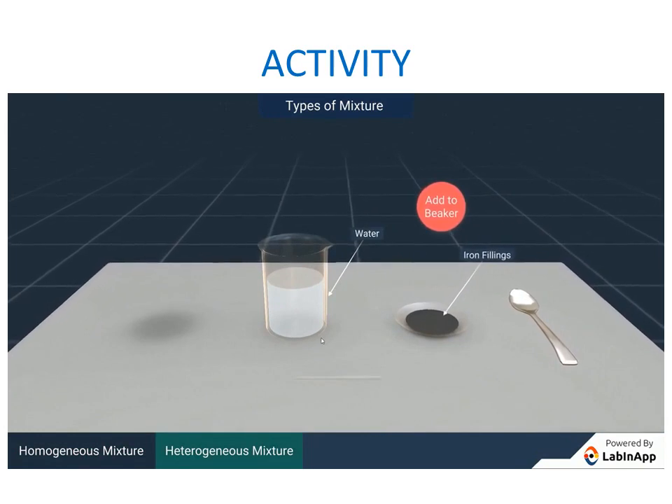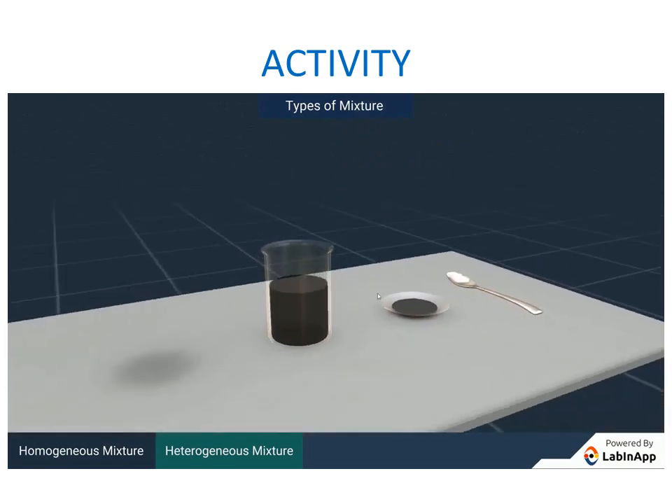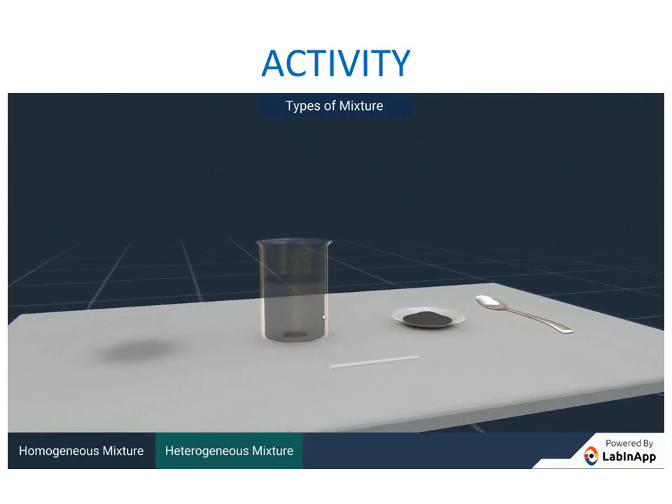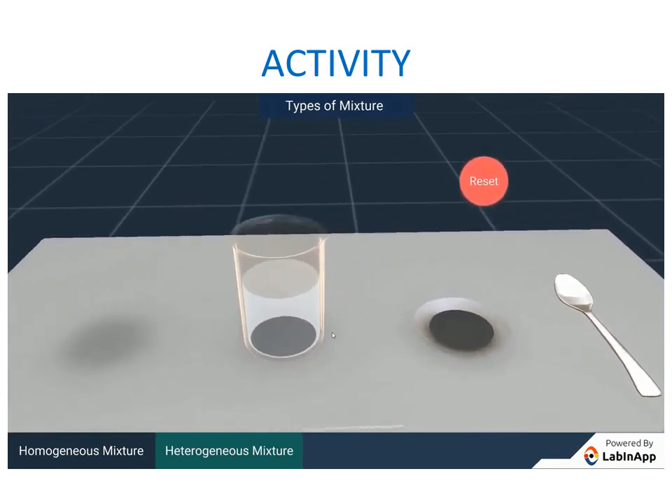Take 50 ml of water and add some iron filings. We observe that the water and the iron filing remain distinct even after stirring. Hence, this mixture is a heterogeneous mixture.